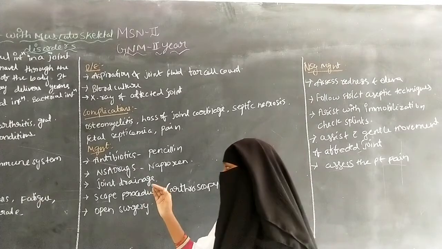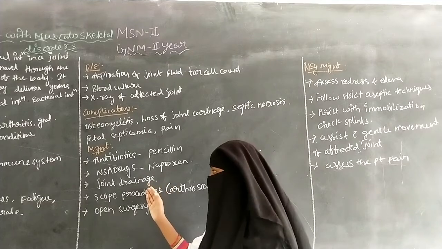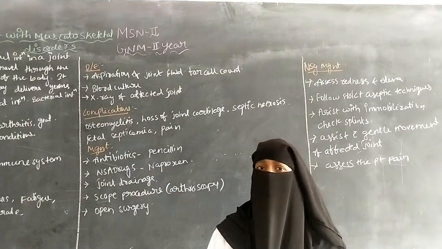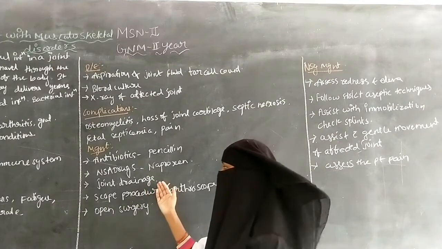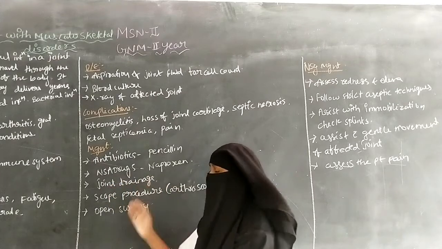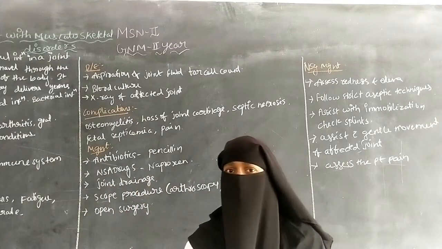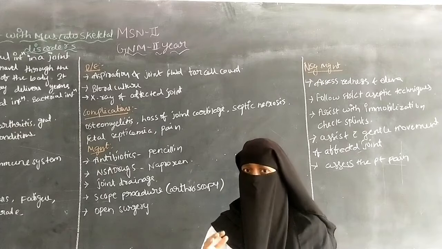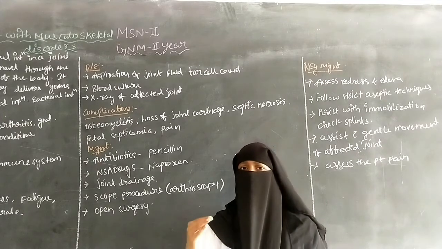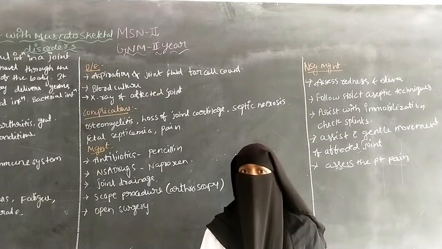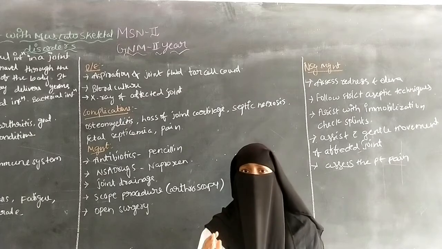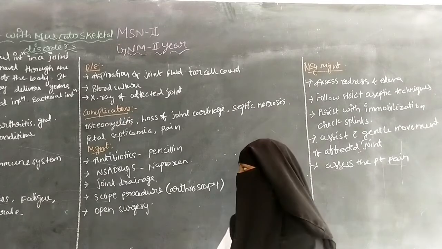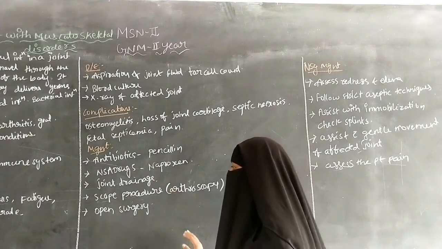The fluid is situated between the joints, and it can be removed by the needle in joint drainage. So joint drainage means the affected fluid is removed by a needle by making a small incision into the joints. So that is about joint drainage.